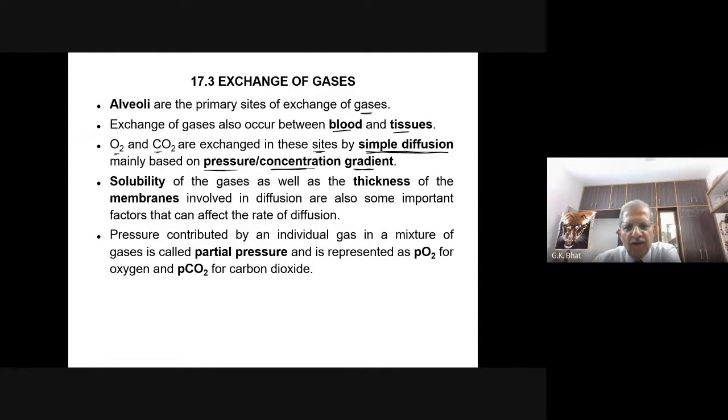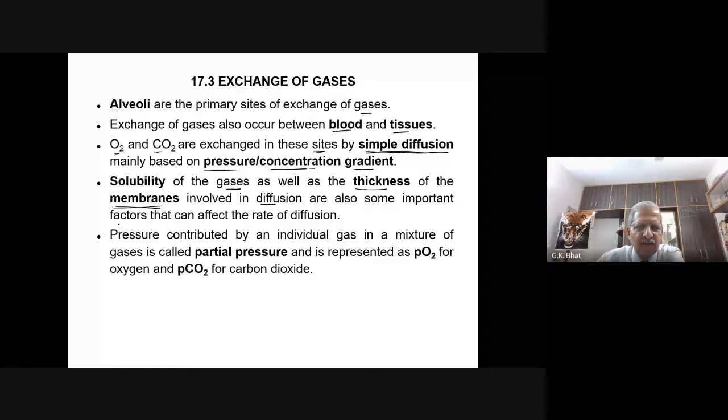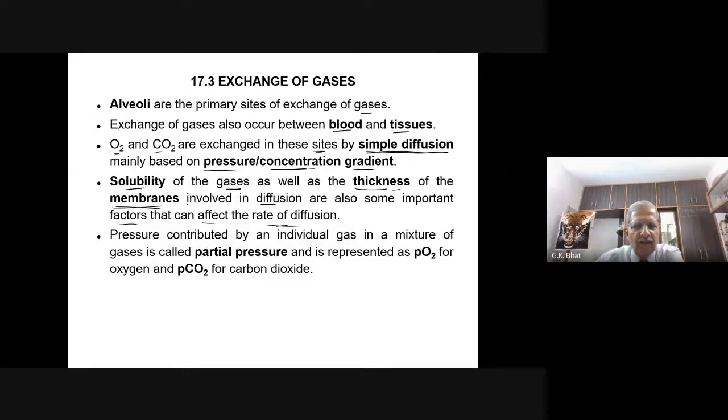concentration gradient. Always these respiratory gases diffuse from the region of higher partial pressure to the region of lower partial pressure. They always diffuse due to the difference in the concentration gradient or pressure gradient. Solubility of the gases as well as the thickness of the membranes involved in the diffusion are also important factors that can affect the rate of diffusion. What are those? Solubility of the gases and the thickness of the membrane.